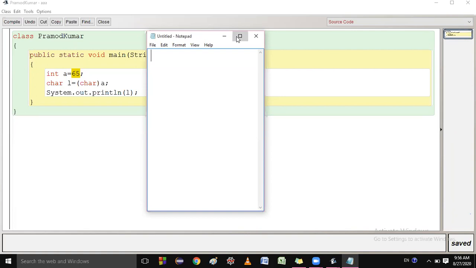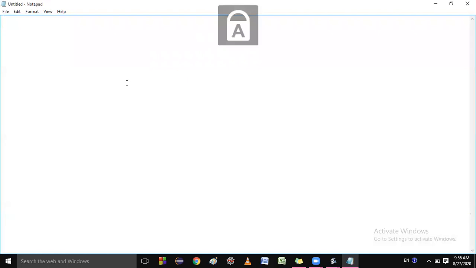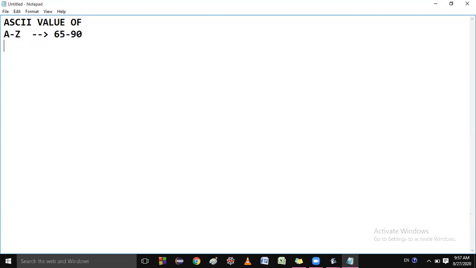Just see here what I am writing. The ASCII value of capital A to capital Z is 65 to 90. So this is ASCII value, students.